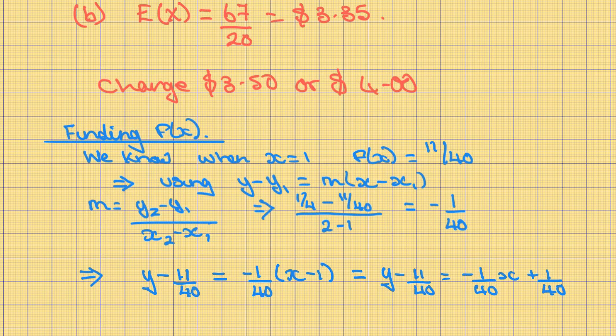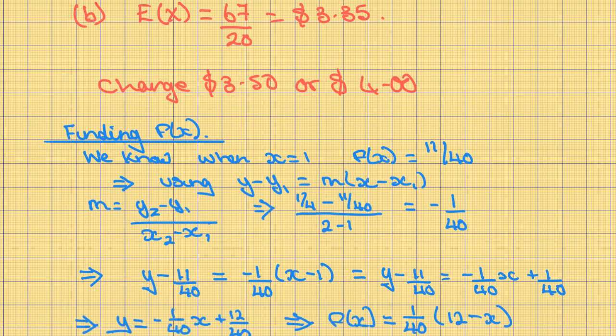Therefore, y minus 11/40 equals minus 1/40 x plus 1/40. Therefore, that will rearrange to y equals minus 1/40 x plus 12/40. Therefore, f of x can be written as 1/40 times (12 minus x), which is the probability density function.